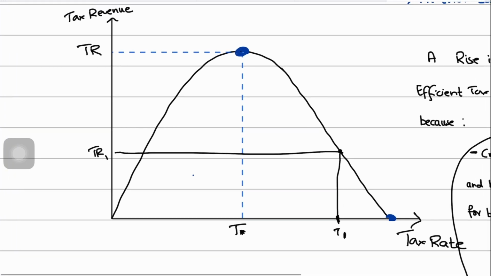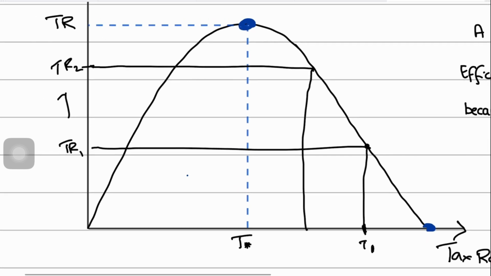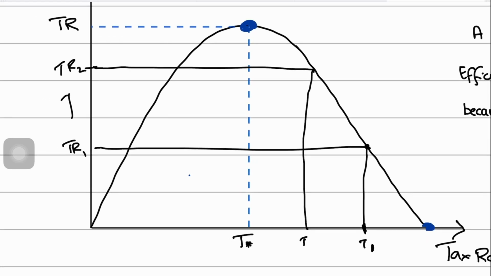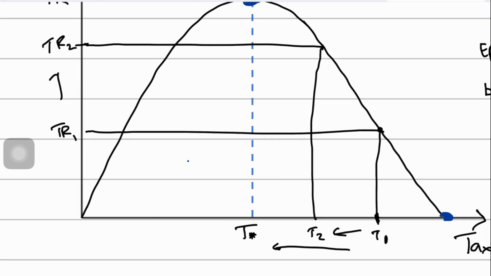If you reduce the tax rates from, let's say, T1 to T2, according to the Laffer curve, you will end up increasing your tax revenue instead of reducing it, because you're getting close to the optimum or the efficient tax rate, right? So there's a movement now towards increasing your tax revenues.